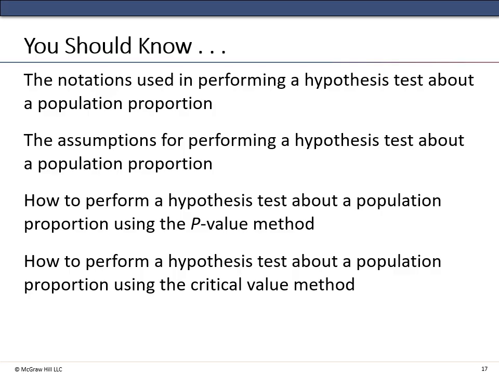So these are the things we covered in section 8.4. We've gone through all of these, both doing a hypothesis test about a population proportion, understanding the different assumptions for hypothesis tests for proportion, and how to conduct those tests using the p-value or the critical value method.